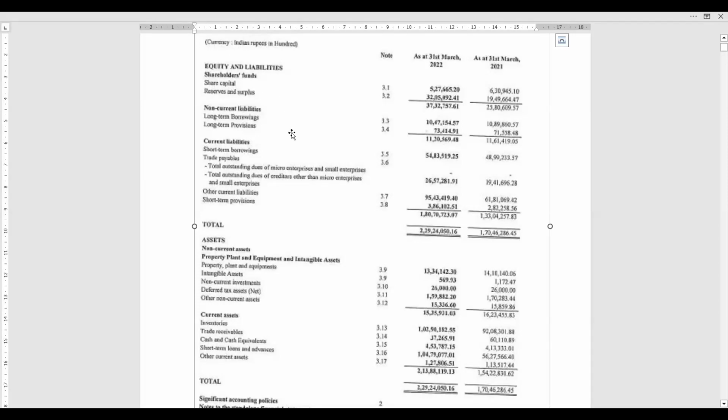They don't have share warrants. Okay, so it is not given here. It is not required because they do not have. Okay, now if I further scroll down